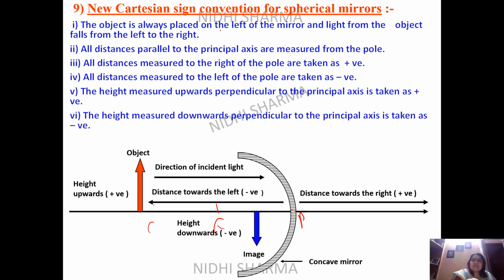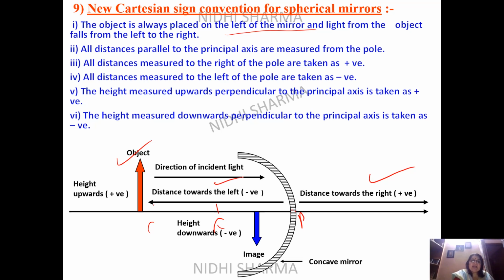The object is placed on the left hand side of the mirror. Okay, and light falls from the left hand side, so left to right. So you can see the object is kept always on the left hand side. All the distances are measured from pole. That's why pole is very important. All the distances on the left hand side are negative. All the distances on the right hand side are always positive.